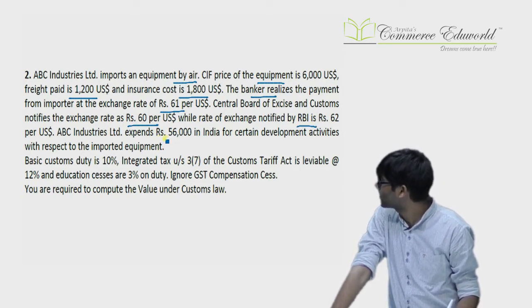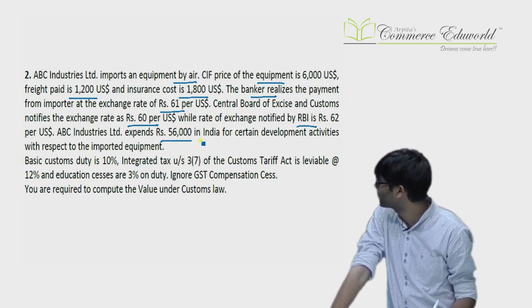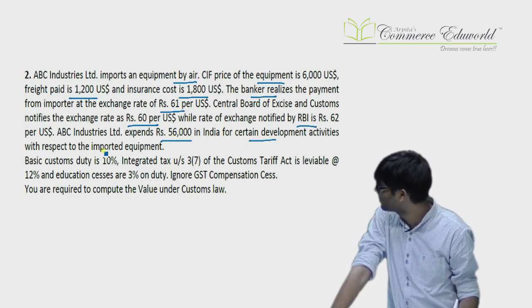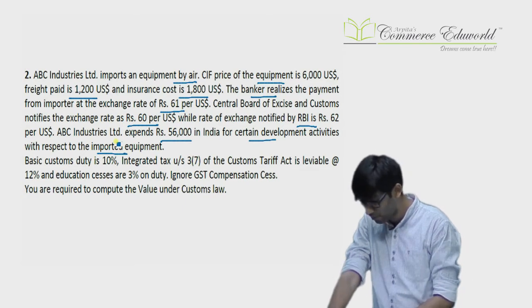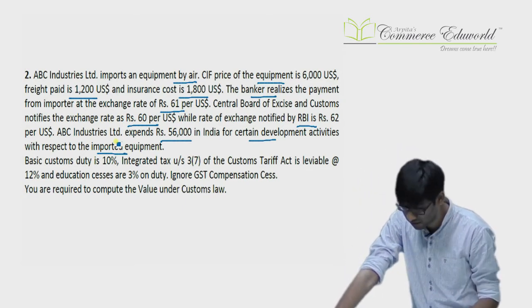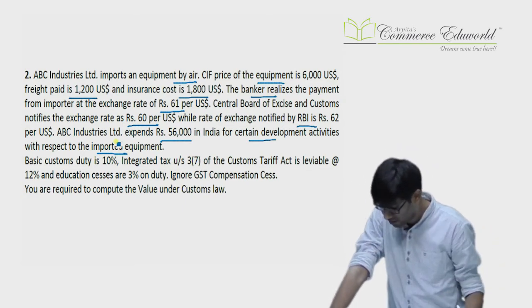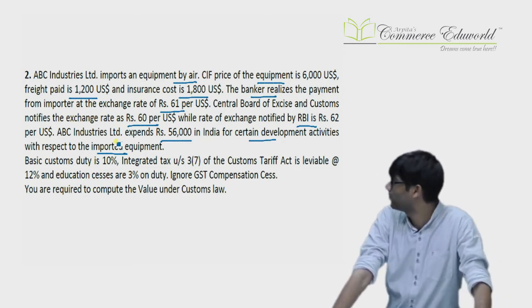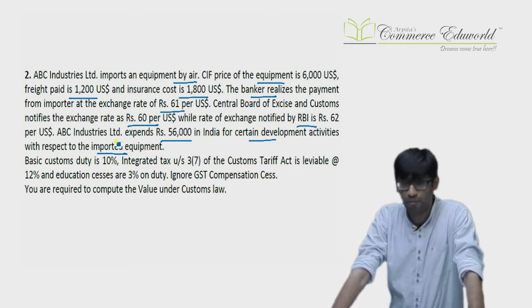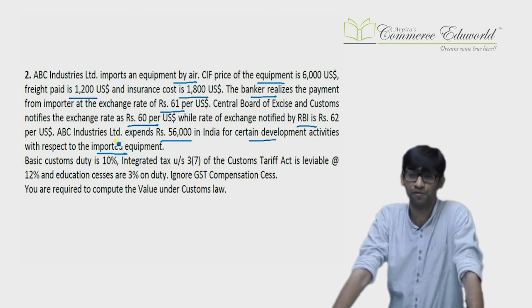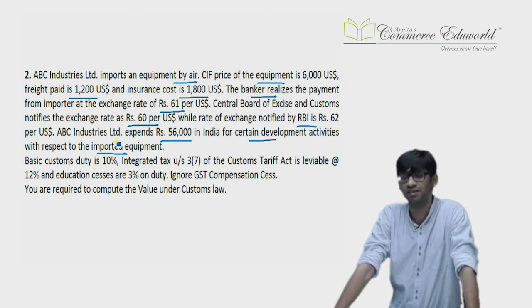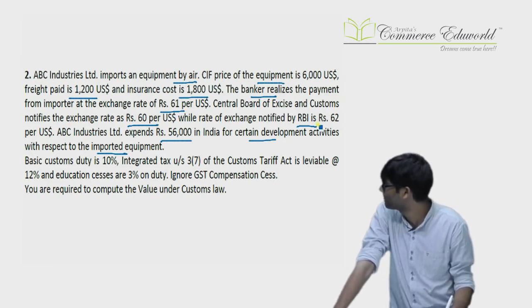ABC Industries spends 56,000 for certain development activities in relation to imported goods. But this amount has been spent in India, you need to be careful. If the amount has been spent for development activity in India, that is not included. If the amount is spent for development activity anywhere else than in India, then it is included. So that won't be included.